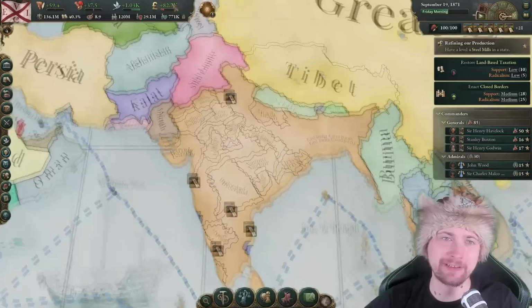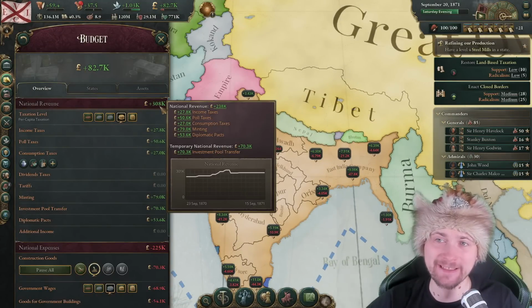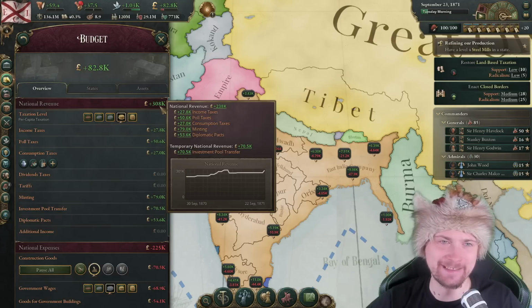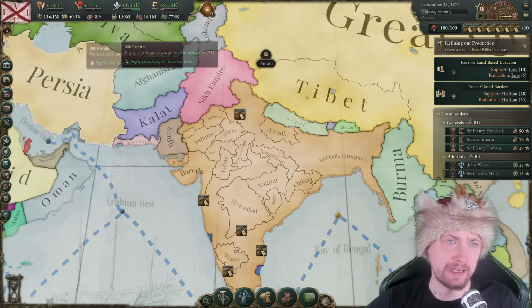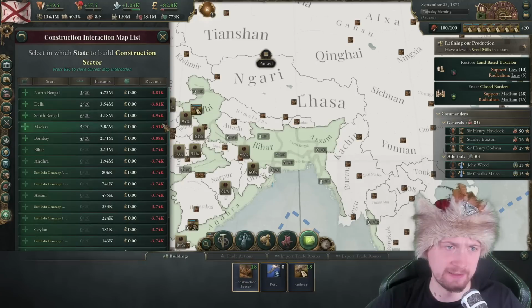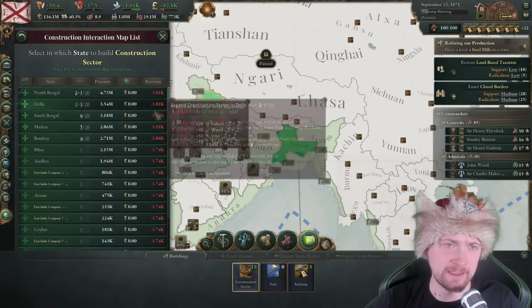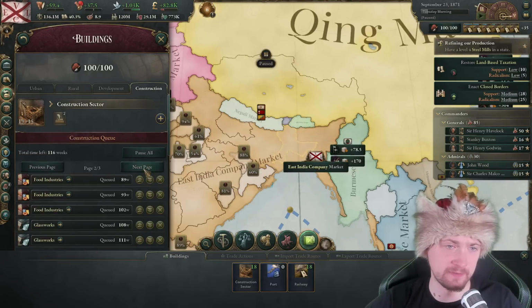Thank you so much. So look, national revenue is already at the level of 308,000. It's just a pure beauty. So even though I'm slowly decreasing the amount of debt, there's no need to wait for that. Let's go and keep improving our construction sector to make the best use of this.